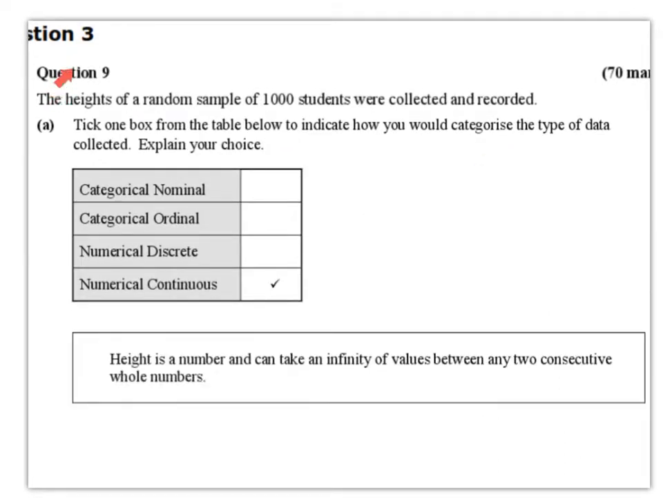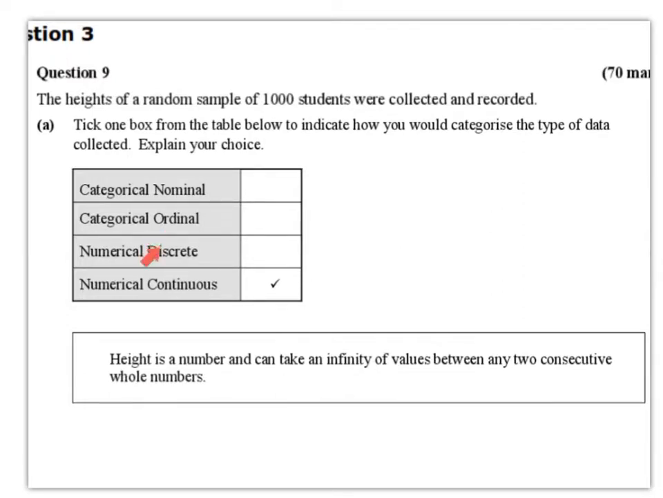So height is numerical continuous data. So height is definitely going to be numerical. So someone could be 165 centimeters, 179.8 centimeters, and so on. So it's definitely numerical. And it's continuous because height can take any value. So it can be a decimal or a fraction. So it can be a range of values.